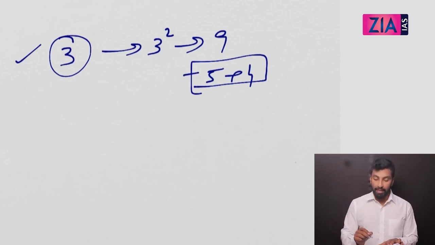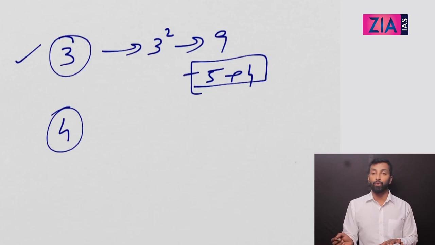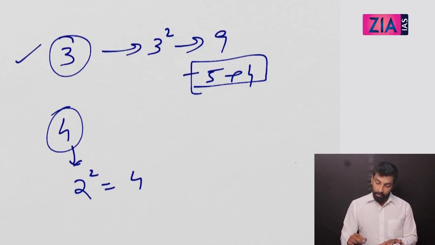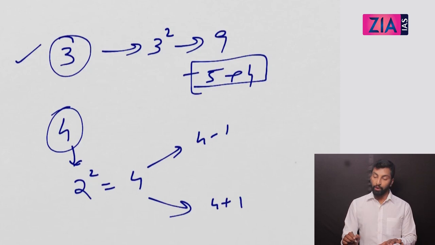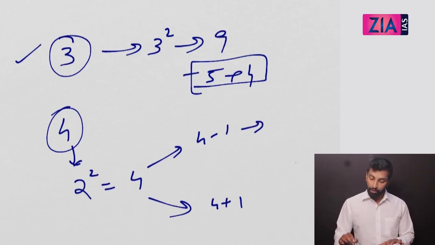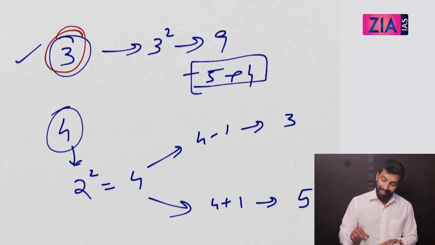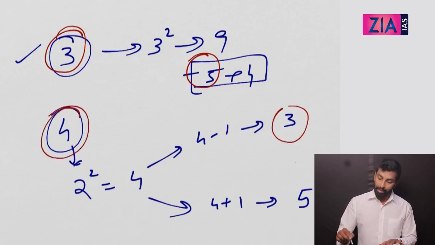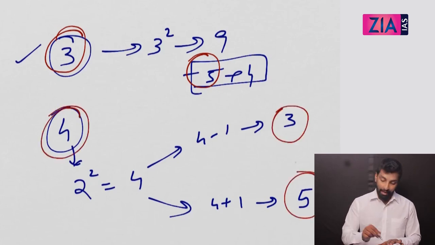If I give you an even side, let's say one side is 4. What I'll do, I take half of it. Then I square it, which is equal to 4. Then one side is 4 minus 1, then 4 plus 1. So what is 4 minus 1? That is 3. And this is 5. And that's what exactly you got here, 3 and 5. Here I have given you this even side 4, so you got 3 and 5. I hope this is clear for all of you.